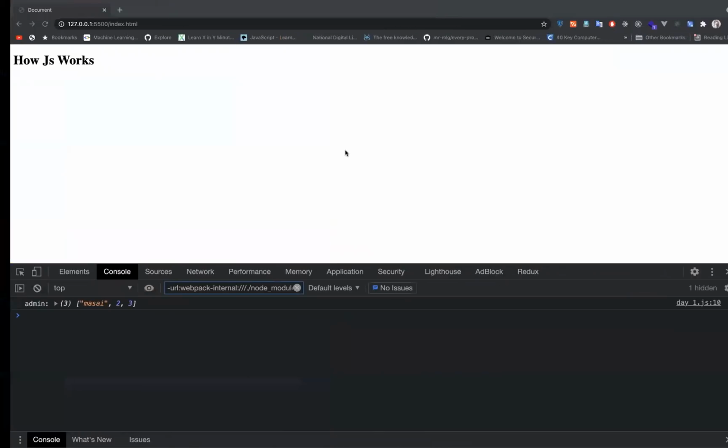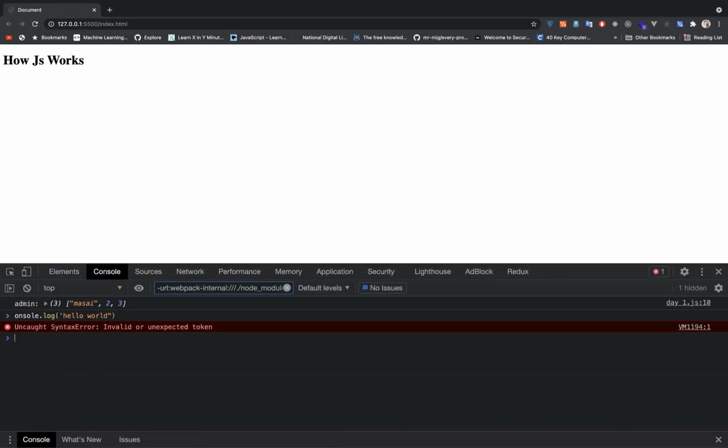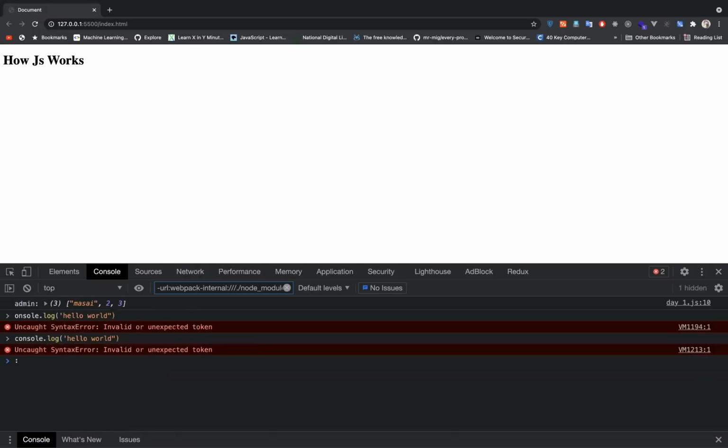So you write a code here. If I do console.log hello world, and if I enter it, something is going to happen, you know, for a fact. Okay, anyways, that's a cool thing as well. So something happened, right? Or sorry, I think you can't use console.log here. Let's do a is equal to 10, and I'm going to just type a.